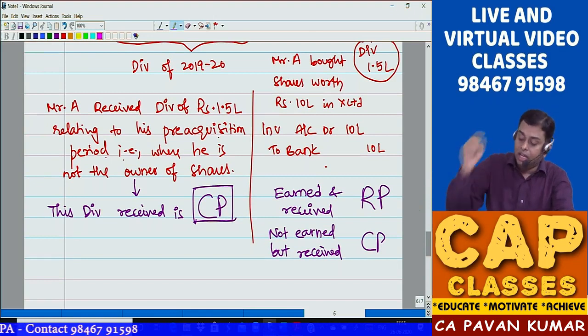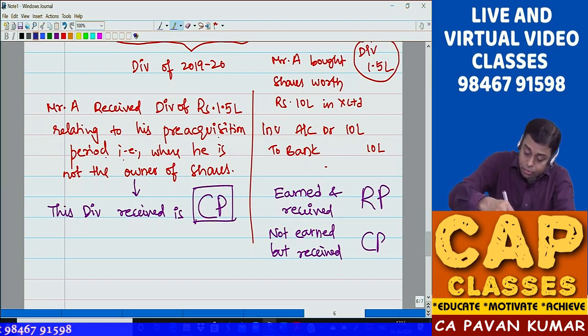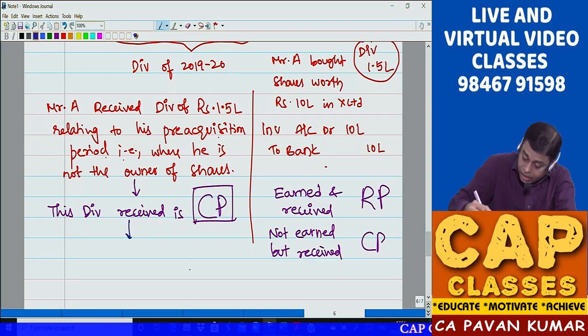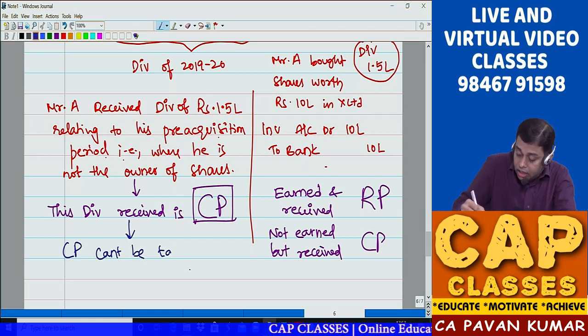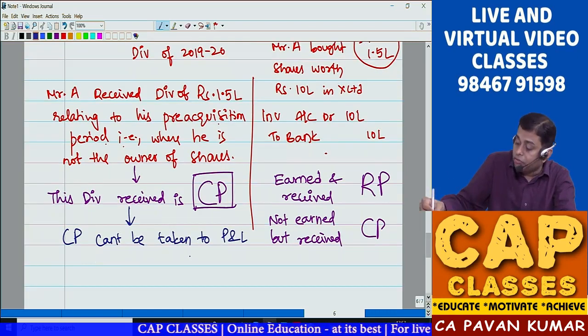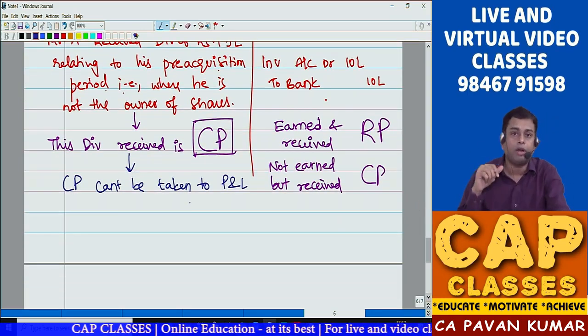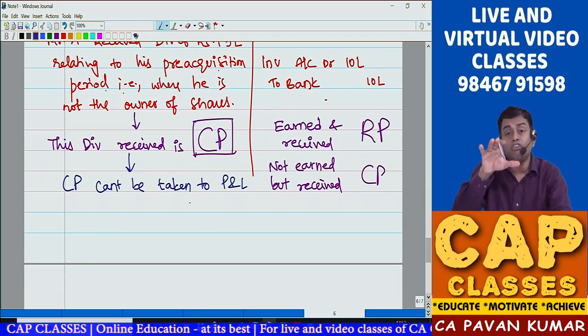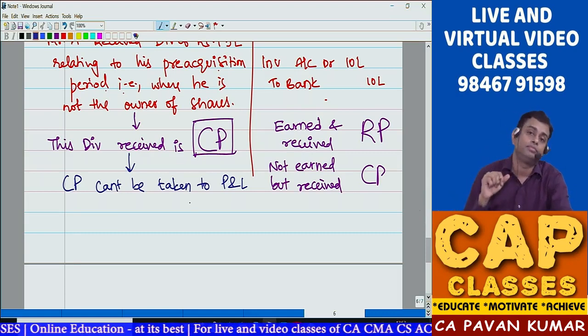If it is capital profit, this cannot be taken to P&L account. Capital profits can't be taken to P&L account because P&L account is for revenue profits. This is a capital profit. Now, do you remember the rule? Even accounting standard 13 says the same thing.